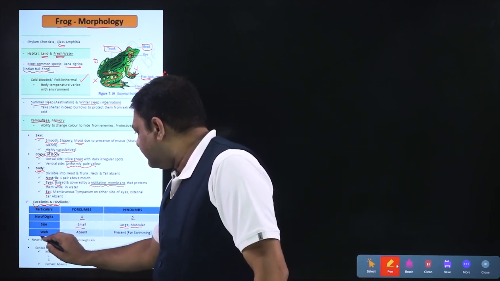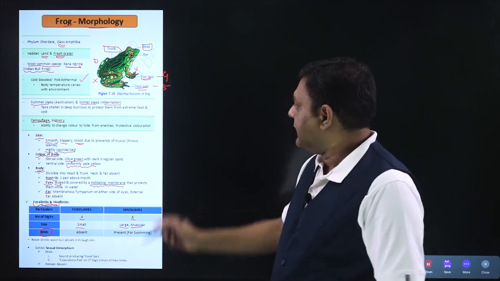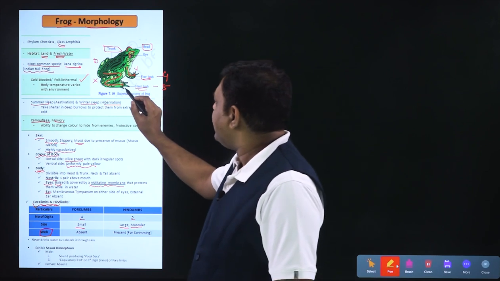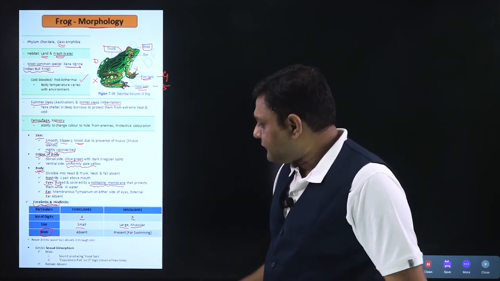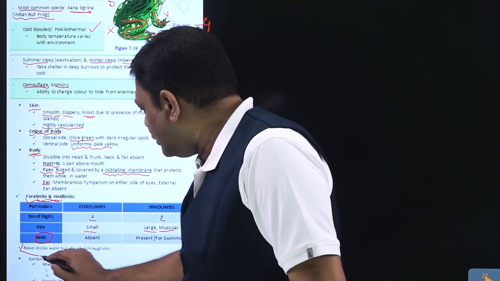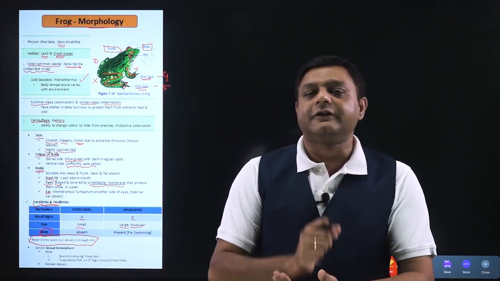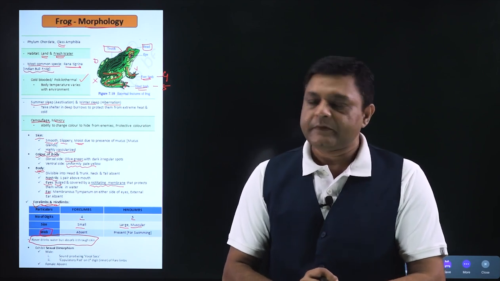Lastly, in limbs, we talk about the web. So webs are absent in the case of forelimbs, but in the hind limbs, webs will be present and webs will help in swimming to the frog. After this, we come to a general point about frog, that frog never drinks water because it can absorb a lot of water through its skin.